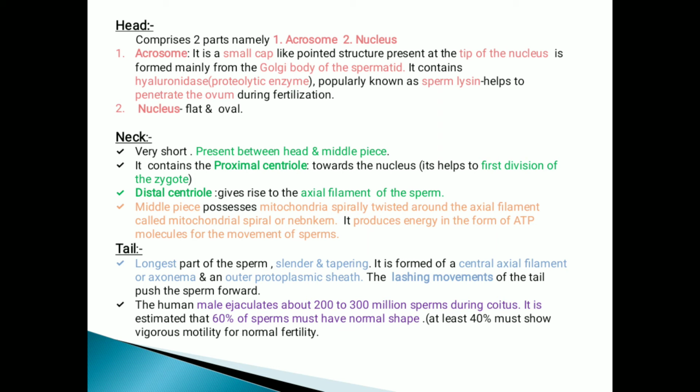A human male ejaculates about 200 to 300 million sperms during coitus. It is estimated that nearly 60% of the sperm must have normal shape, and at least 40% must show vigorous motility for normal fertilization.